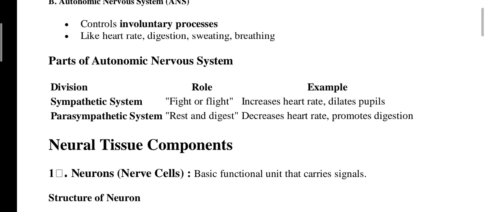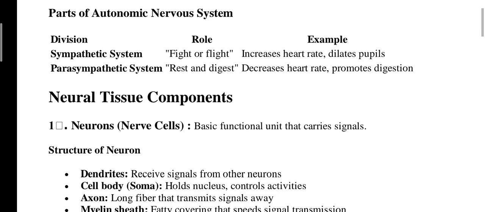Parts of the ANS, the autonomic nervous system: division, role, and examples. The first one is the sympathetic system and the other is the parasympathetic system. The sympathetic system is also called fight or flight, meaning give a response or avoid a response. Examples: increased heart rate, dilated pupils. The parasympathetic system is rest and digest. It decreases heart rate and promotes digestion, in which everything is decreased.